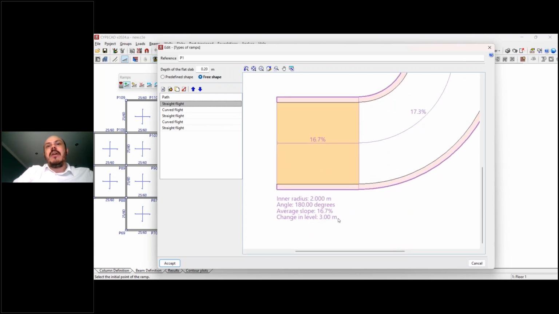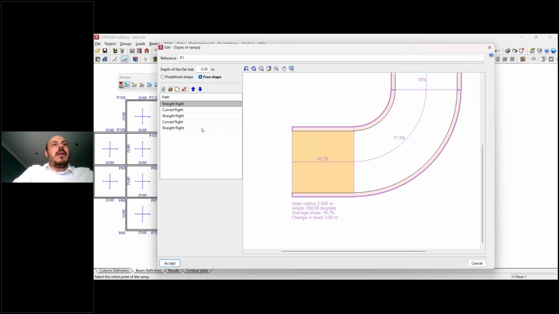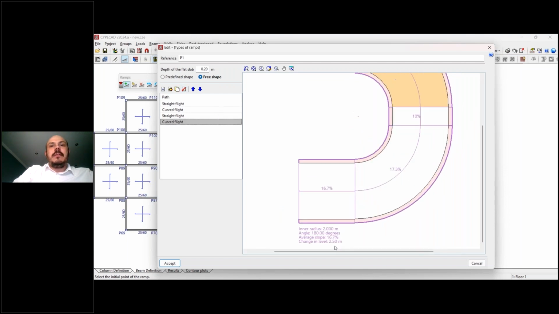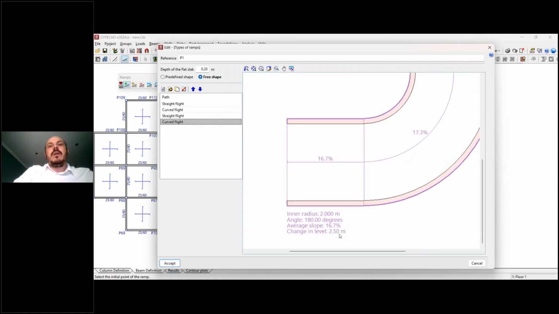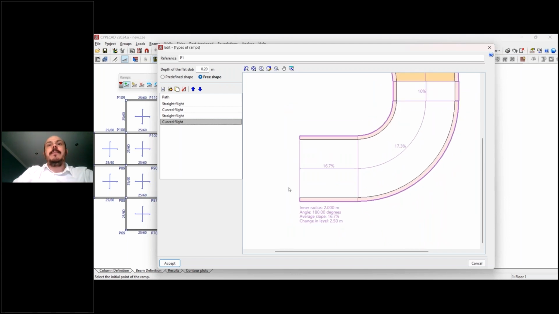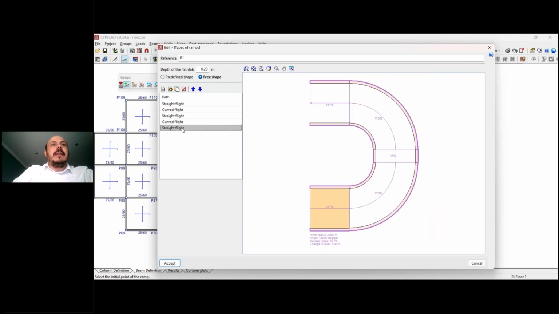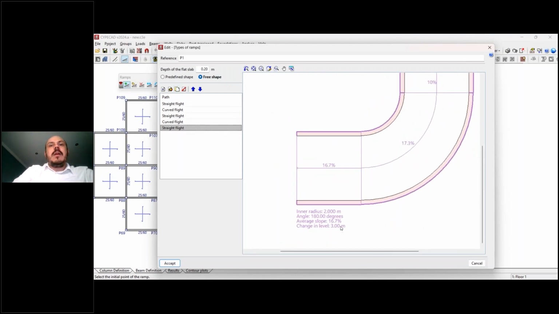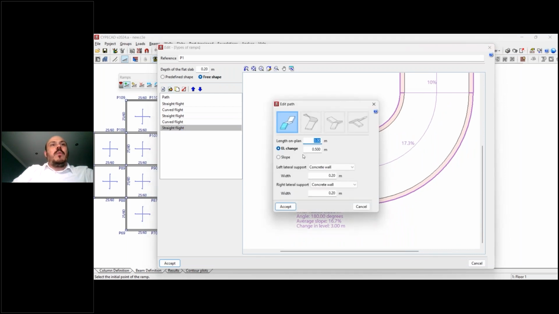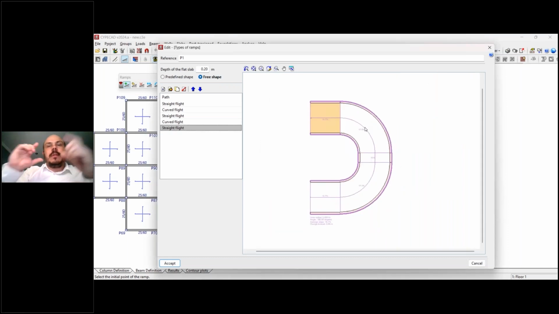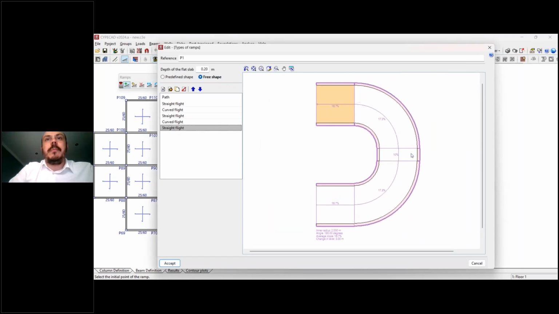So I have a changing level of 3 meters. If I delete one of them, I have 2.5. So let's put it again, and I have 3 meters. And if we open one of them, exactly here we have 0.5 meter. That is the difference between these two situations that I showed before.